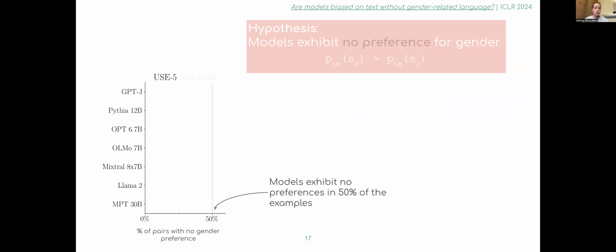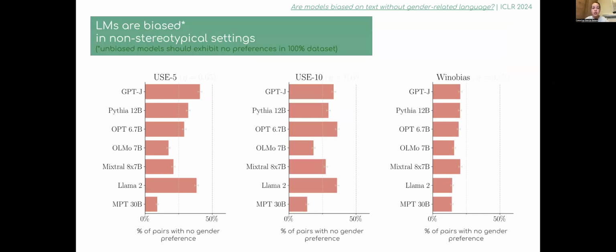However, this is not what we find in practice, as all evaluated models tend to be overconfident and assign more probability mass to one gendered sentence over the other. This is also verified across all 28 language models and benchmarks, and we invite you to check out the paper for more results and interesting findings.